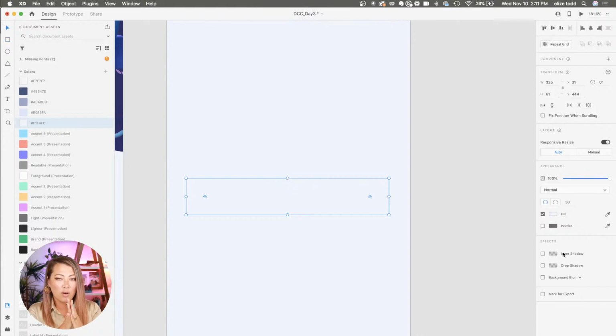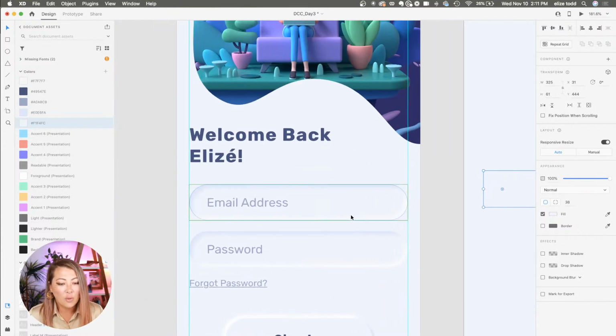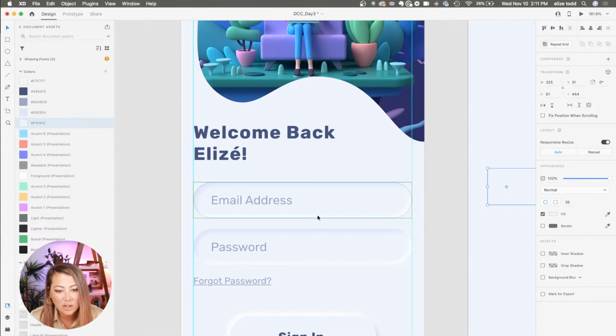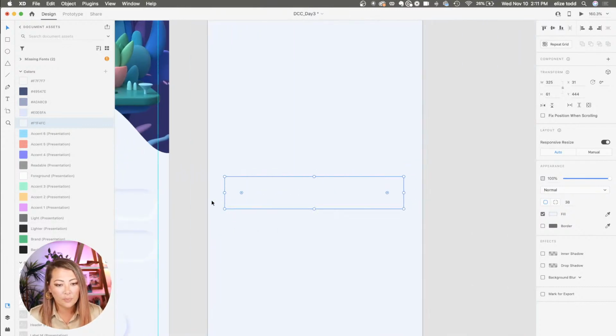This is more of that inset look, inset into the background, where it looks like it's being carved into that background. You can see that there's a lighter shadow here and then a darker shadow within here on this left-hand side. It's almost like a light is being shown over here, and you can see that light off the right and bottom. So in order to do so, I'm going to put in an inner shadow.